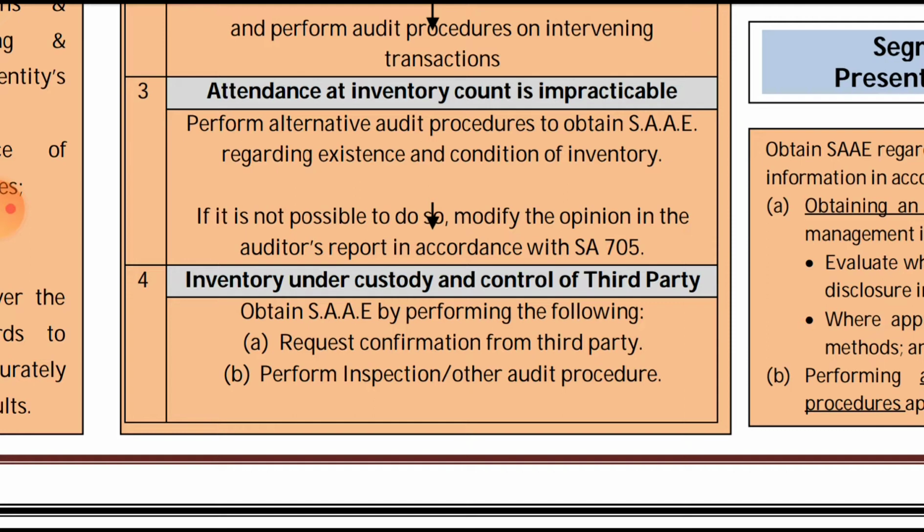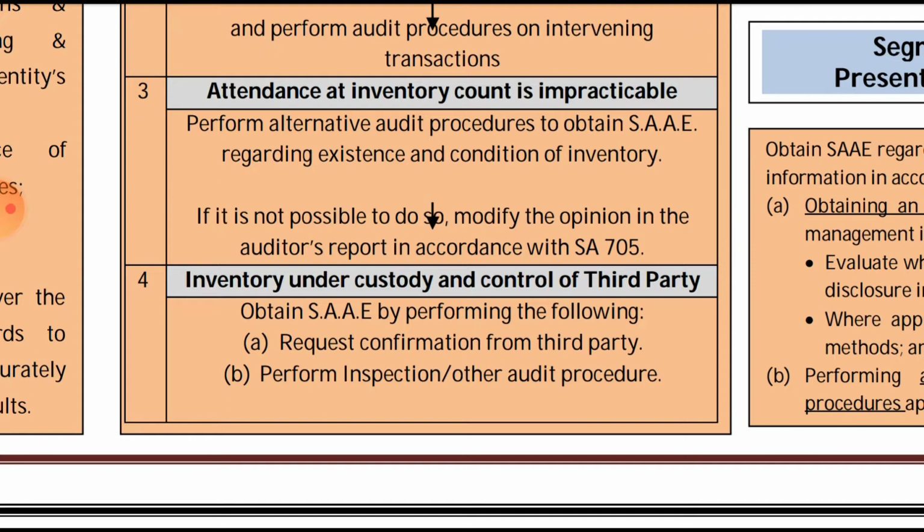So what basically he wants to identify is the existence and the condition of the inventory. So he will perform alternate audit procedures to obtain sufficient appropriate audit evidence regarding the existence and the condition of the inventory. If it is not possible to perform alternate audit procedures, he will modify the opinion in the auditor's report in accordance with SA 705.